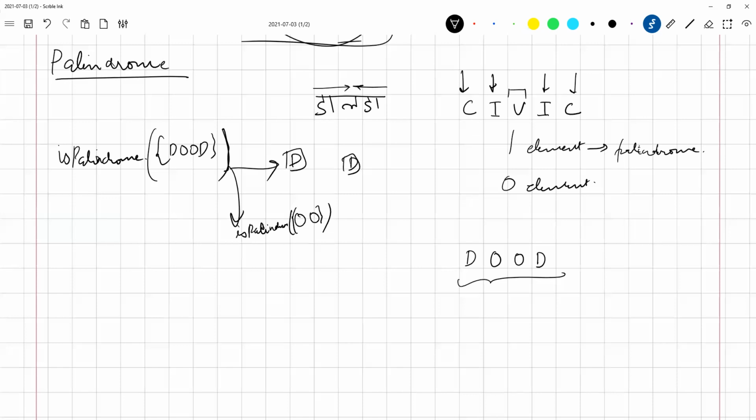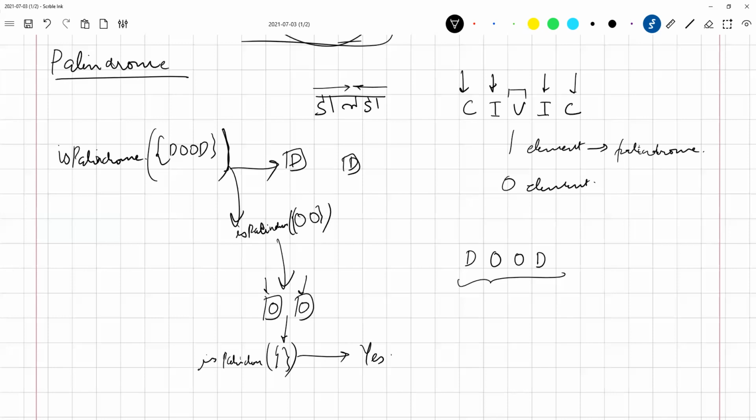What is going to happen in this case? Now this gets divided into two parts. What are the two parts? We check whether O and O are equivalent, and the remaining thing is 0, an empty set. So I'm going to check whether the empty set is a palindrome. You're going to say yes, and whether these two are equivalent or not. So that is the basic concept of this particular recursion.